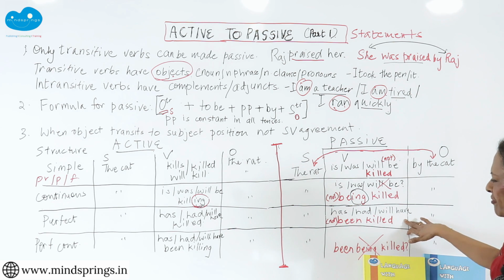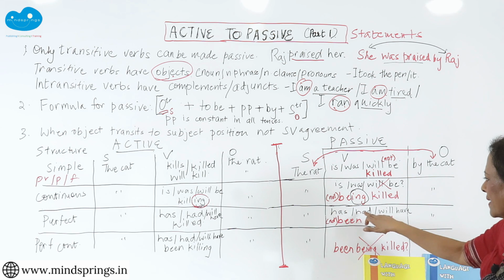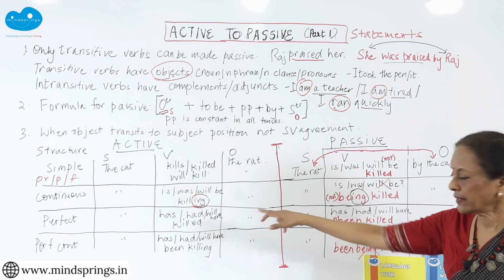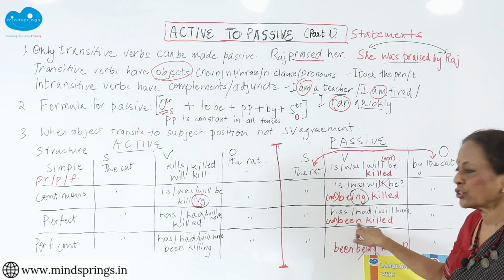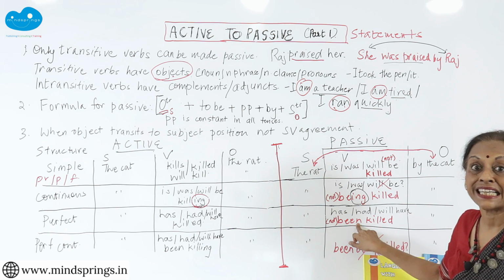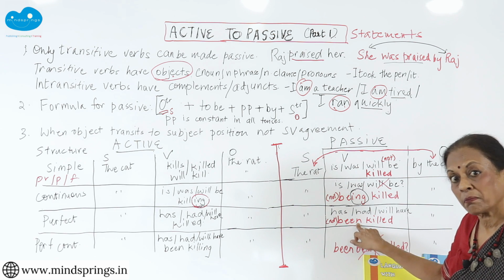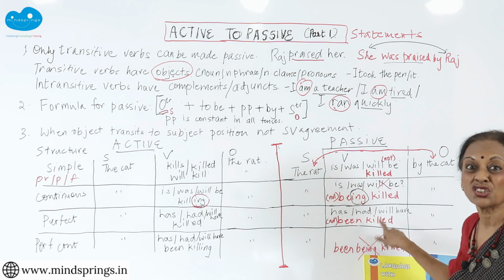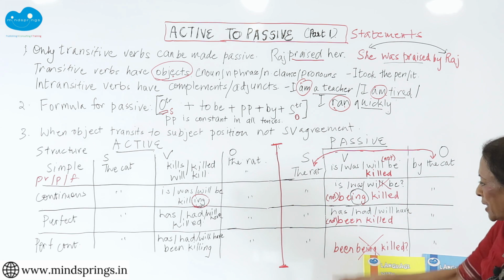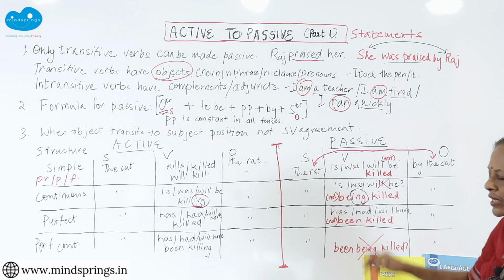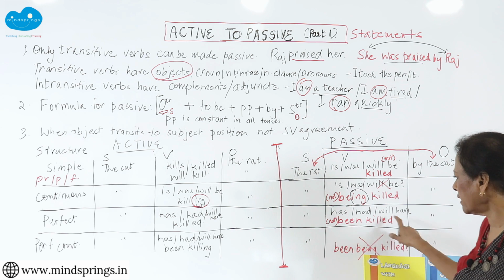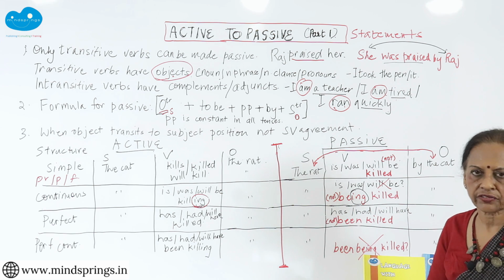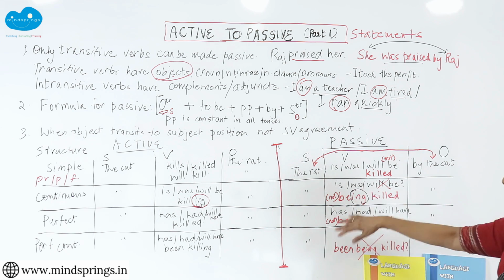When you come to your perfect tenses, your has, had, will have from your active will remain exactly like that. Here is your verb to be, been, it becomes the past participle, been. There you had killed, that has become been, and this is your past participle, killed. So has been killed, had been killed, will have been killed. And if there is a not, then will not have, has not been, had not been, negative sentence, statement. And then of course your transition.